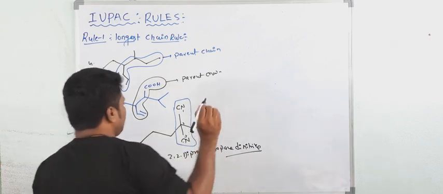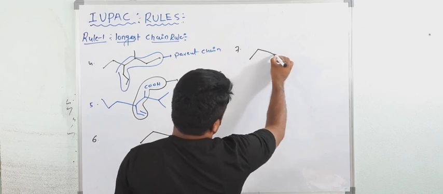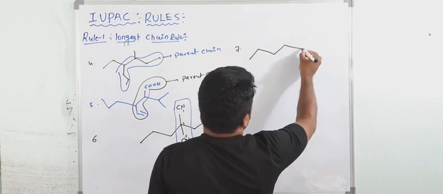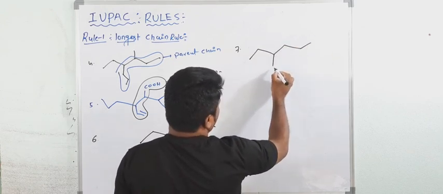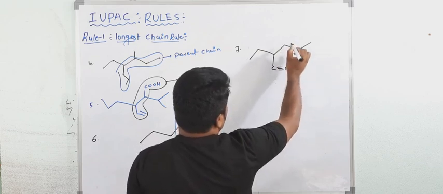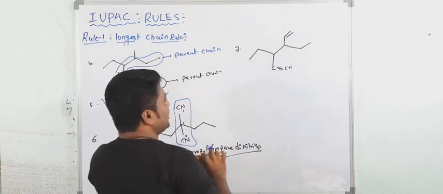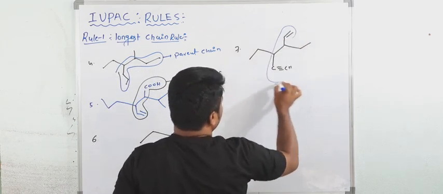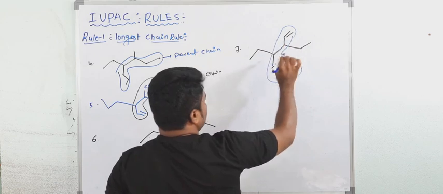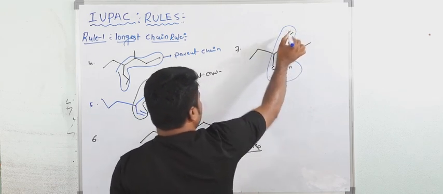Okay, now see one more, the last. See, this is one triple bond. Now here one double bond is there. Now what would be the parent chain? Parent chain would be this one only, irrespective of the number of carbon atoms. This is having the functional groups, double bond and triple bond.